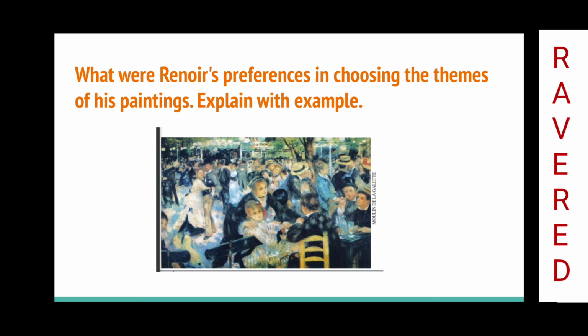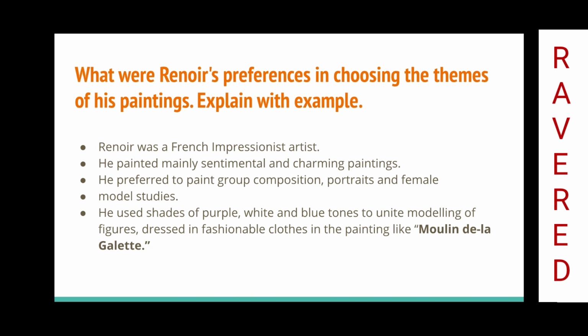What were Renoir's preferences in choosing the themes of his paintings? Explain with example. Renoir was a French Impressionist artist. He painted mainly sentimental and charming paintings. He preferred to paint group composition, portraits, and female model studies. He used shades of purple, white, and blue tones to unite modeling of figures dressed in fashionable clothes in the painting like Moulin de la Galette.